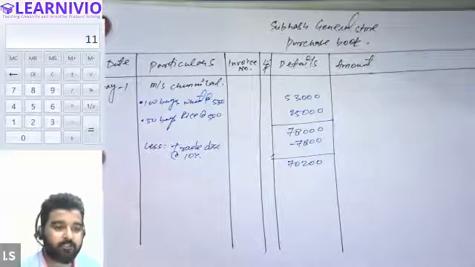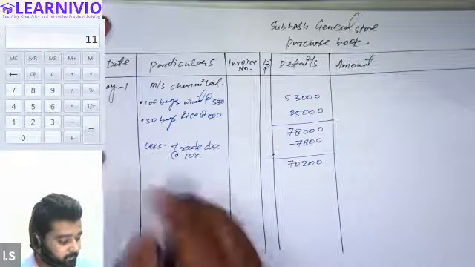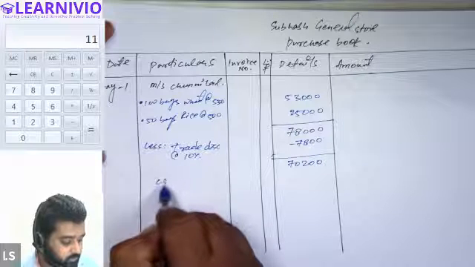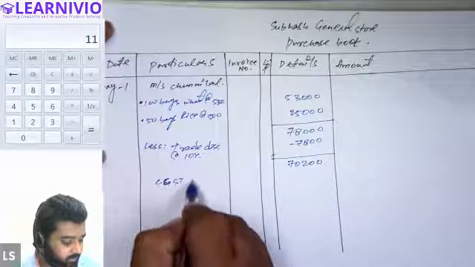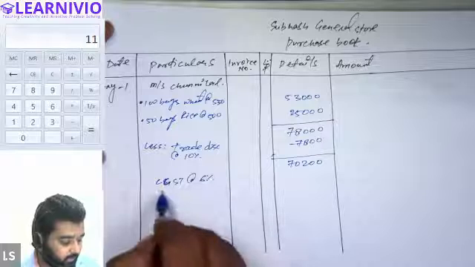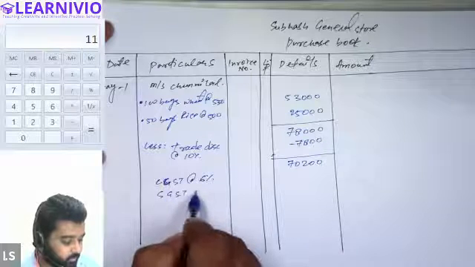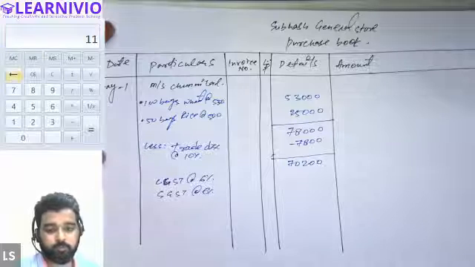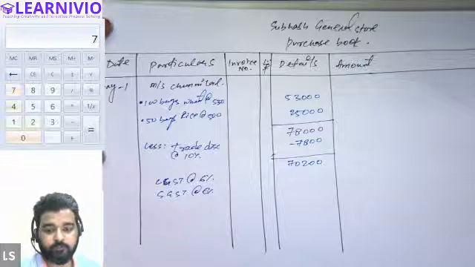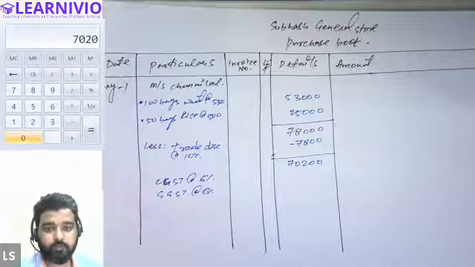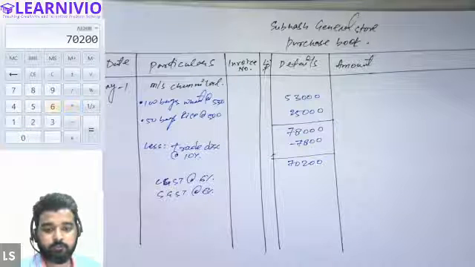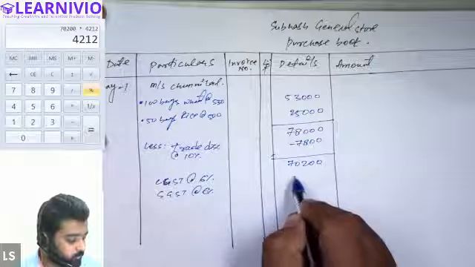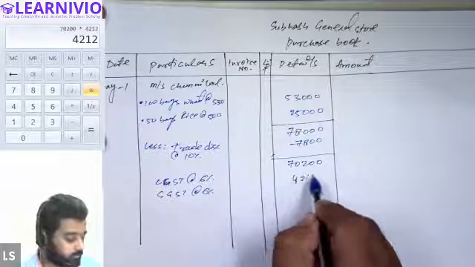Now, after deducting the discount, we will apply the CGST and SGST. So add CGST at the rate of 6%. And again, SGST at the rate of 6% on the final amount, on the 70,200. That is 4,212. 4,212 rupees.